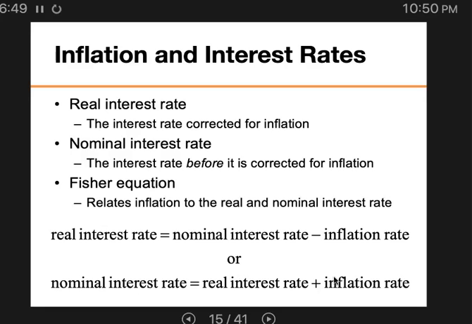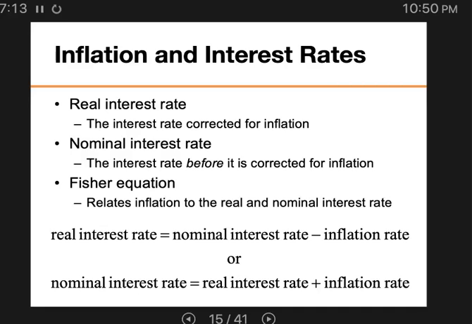Okay, so the real interest rate describes the real purchasing power of the funds. And we're going to take a look at the next slide, which shows you the interest rates over time. So the difference between the real and nominal interest rate is, remember, the rate of inflation.